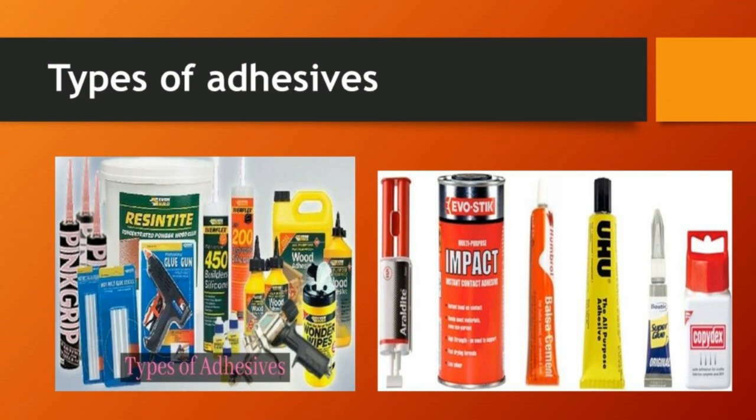We also use it as sellotape, which we call tape. It is used in various conditions such as hot melt, reactive hot melt, thermosetting, pressure sensitive and contact. For example, in the puncture shop, they melt it and use it for the puncture. So this is about adhesives and types of adhesive.